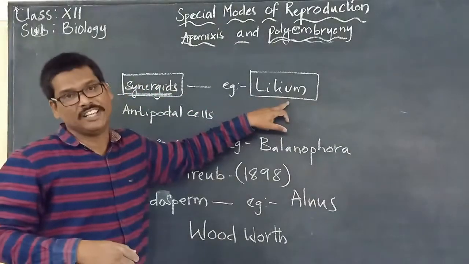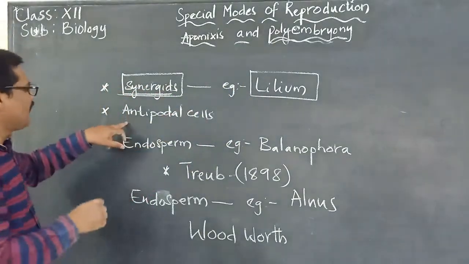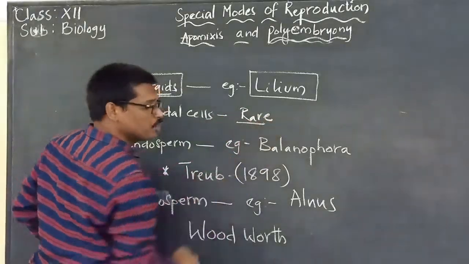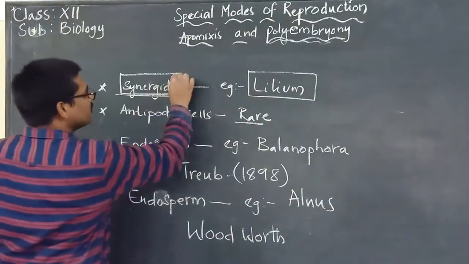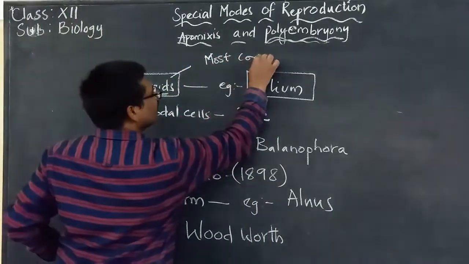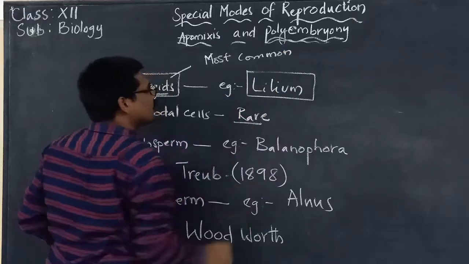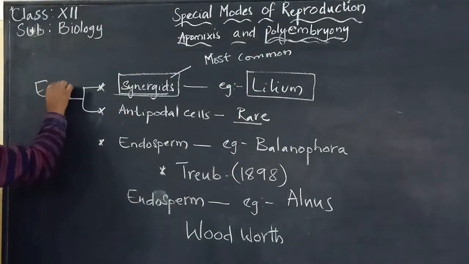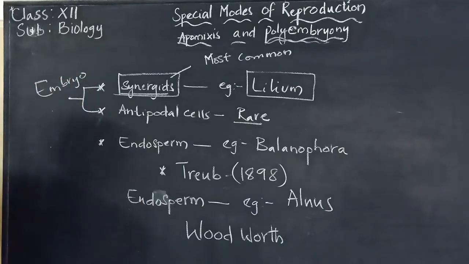Antipodal cells developing into embryos is very rare, but synergids are the most common type that can develop into the embryo.